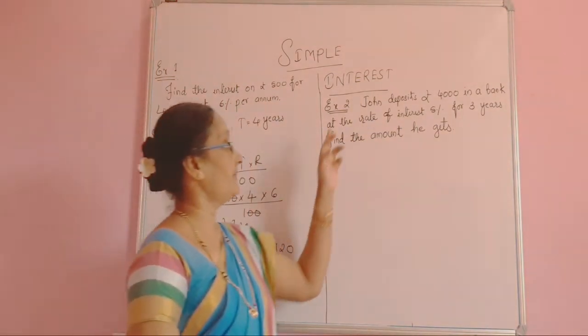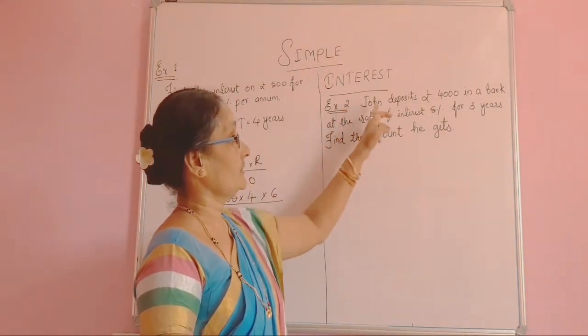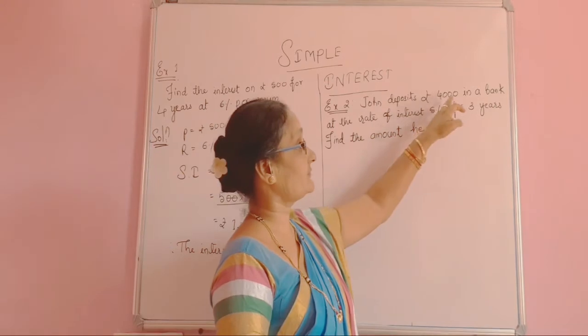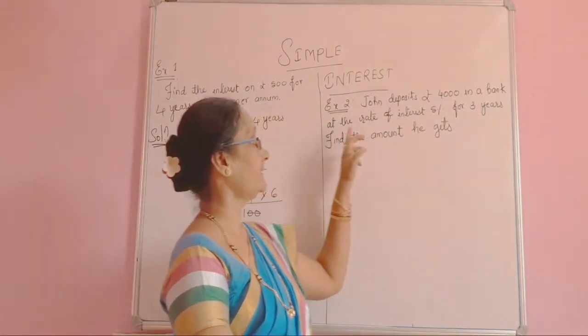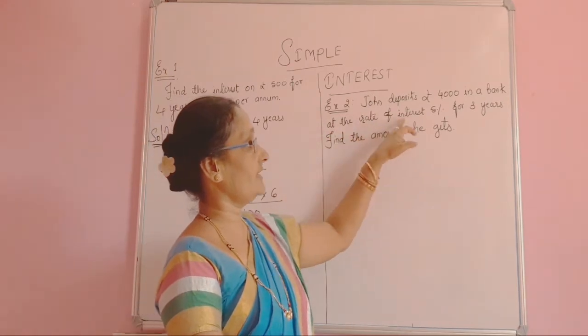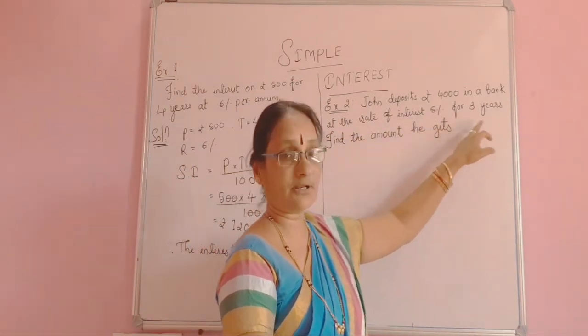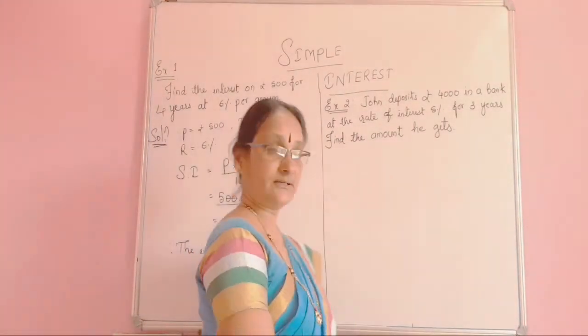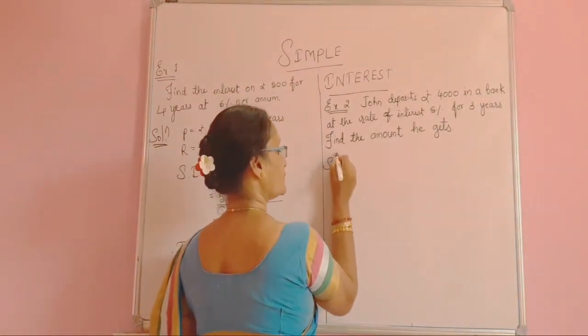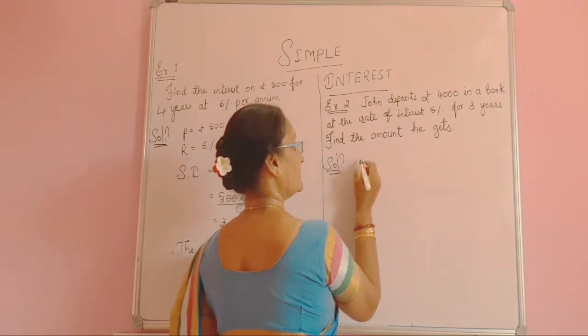So, the next problem, example 2. John deposits rupees 4,000 in a bank, 4,000 rupees, he will keep it in the bank at the rate of interest 5% for 3 years. Find the amount he gets. First what we have to do? Solution. We have to write the given data.